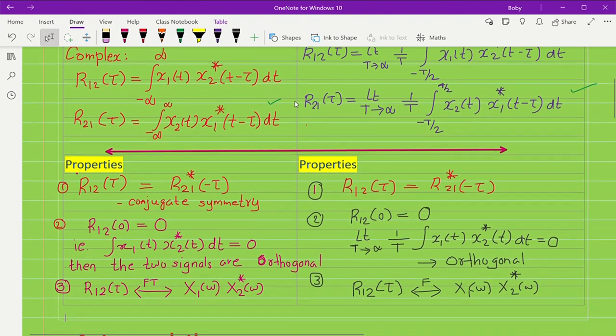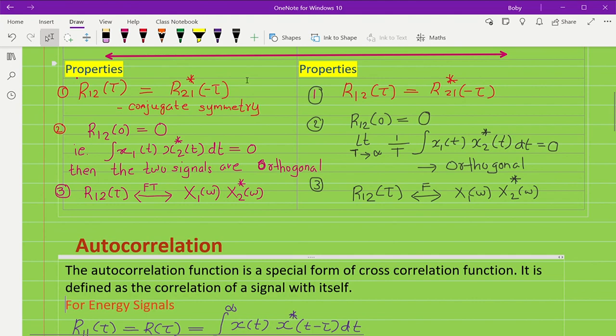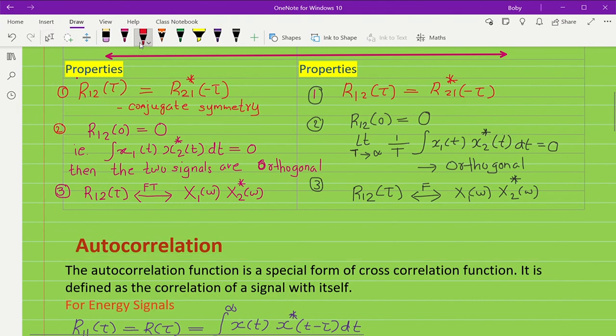Now let us see some of the properties of this correlation. R12 of tau, the cross correlation between 1 and 2, is equal to R21 of minus tau conjugate. This is known as conjugate symmetry, and that is true in the case of power signals as well. R12 of tau is equal to R21 of minus tau conjugate, so R12 of tau and R21 of tau are conjugate symmetric.